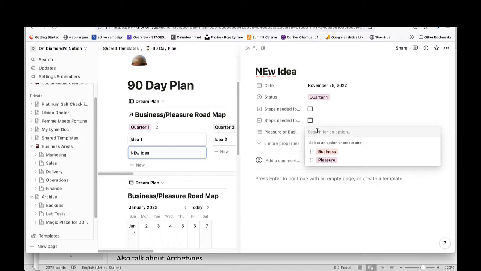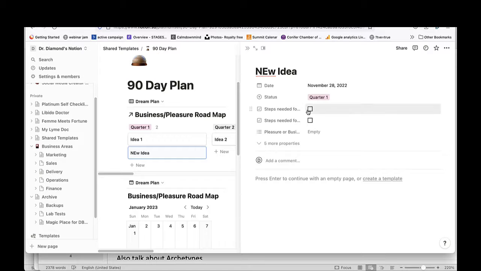I would recommend that you select also business or pleasure, meaning it's really valuable to map out pleasure and fun, as this is also helping your creative brain. So we want to map out what you're doing for business, but we also want to think about what is your 90-day plan for pleasure.